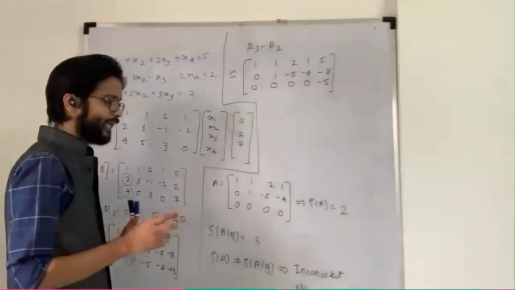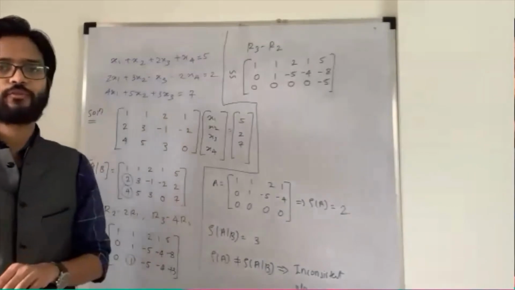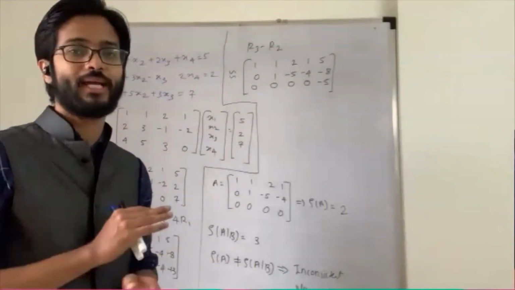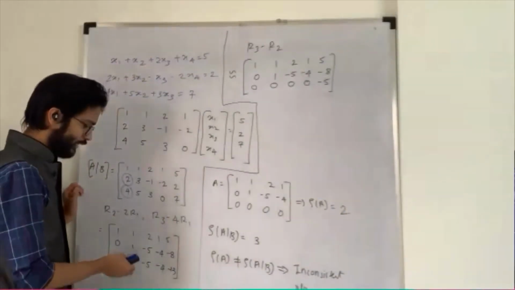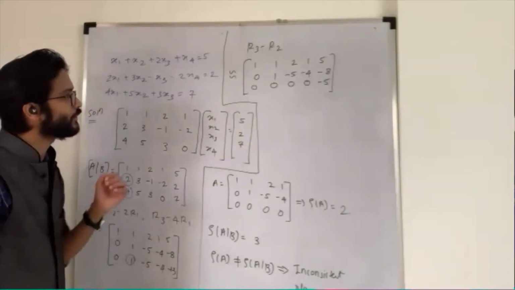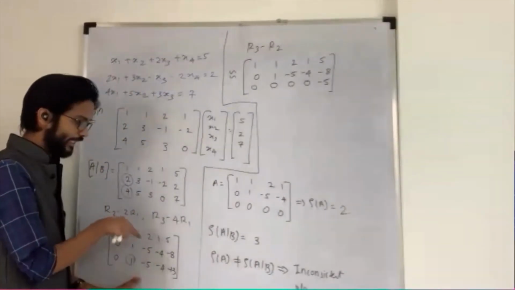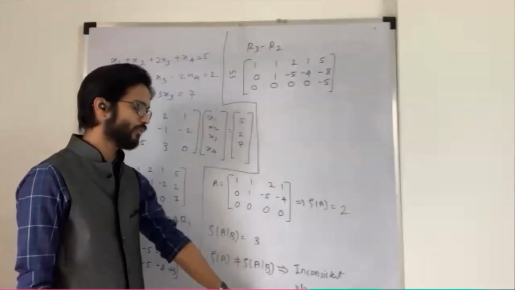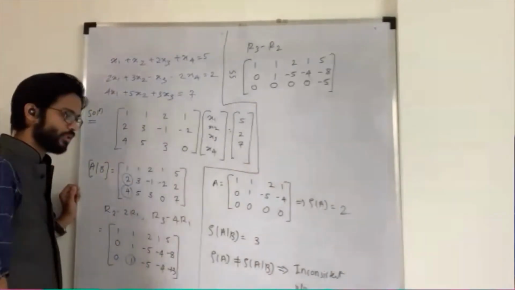Check your calculation. Sometimes it happens that you just do the wrong calculation, so you need practice for that. You need to solve all the questions from the question bank, from the PPT, homework and everywhere. Once you solve all the questions, you will not make such small mistakes as a plus or minus sign. If you make one mistake in the initial stage, you will do the wrong calculation and at the last you will get the wrong answer. So be a little bit precise while doing the calculations.